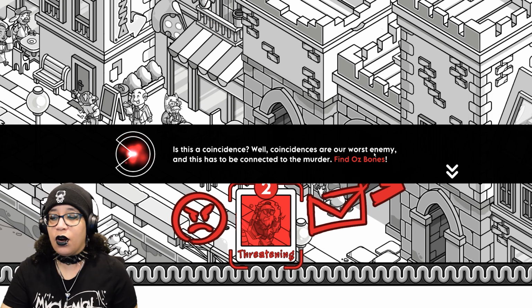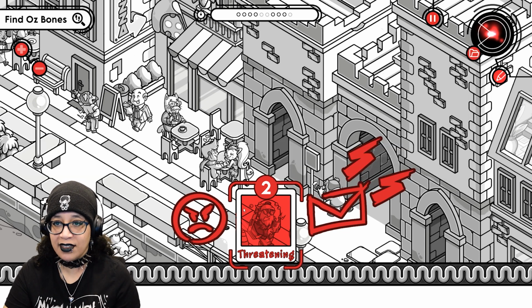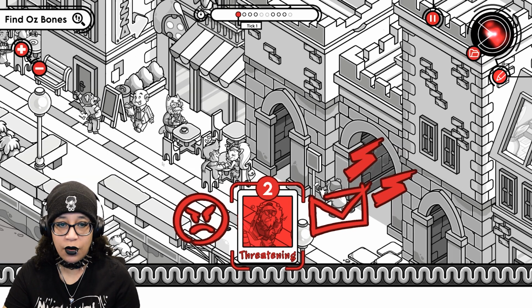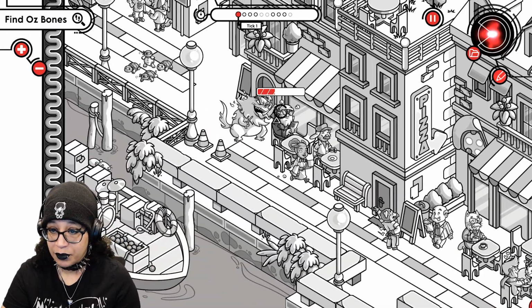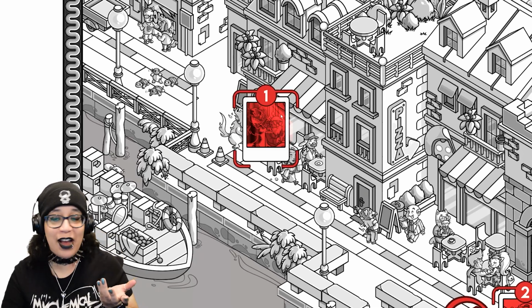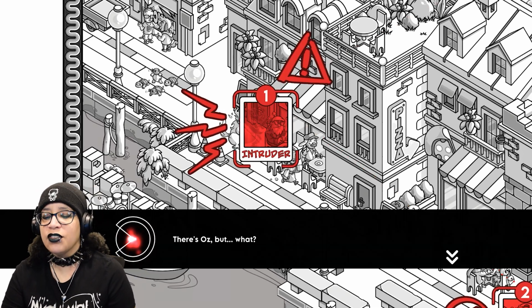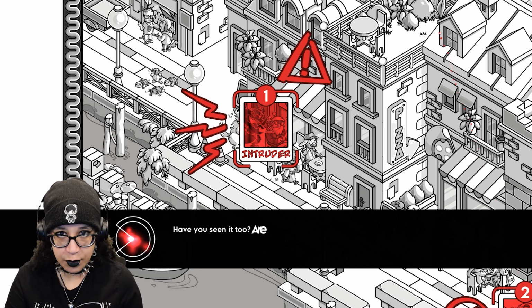Well, coincidences are our worst enemy, and this has to be connected to the murder. Find Oz's bones. Okay, go back a tick, and I know exactly where he's at, so don't worry. He's right here. I remember this stuff because I was looking for Axel for so long, I was finding other stuff. Intruder. There's Oz, but what? I said that was suspicious too.